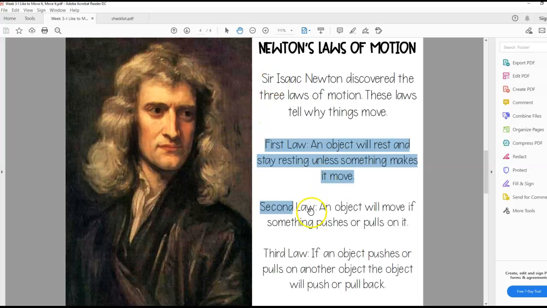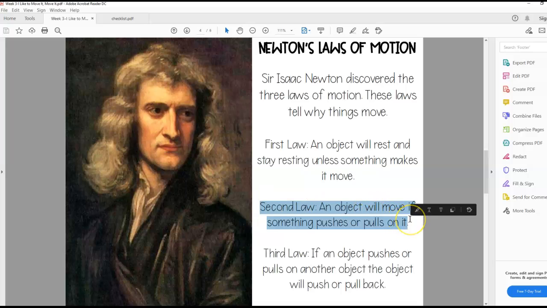The second law is an object will move if something pushes or pulls it. So when something pushes or pulls, that's called a force. So if I roll this, this is a rolling movement, right? It doesn't slide or spin, it rolls. If I roll it, I got to push it. If I pull it, I'm stopping it, right? So those are movements, forces that have to take. So an object will move if you push or pull it.